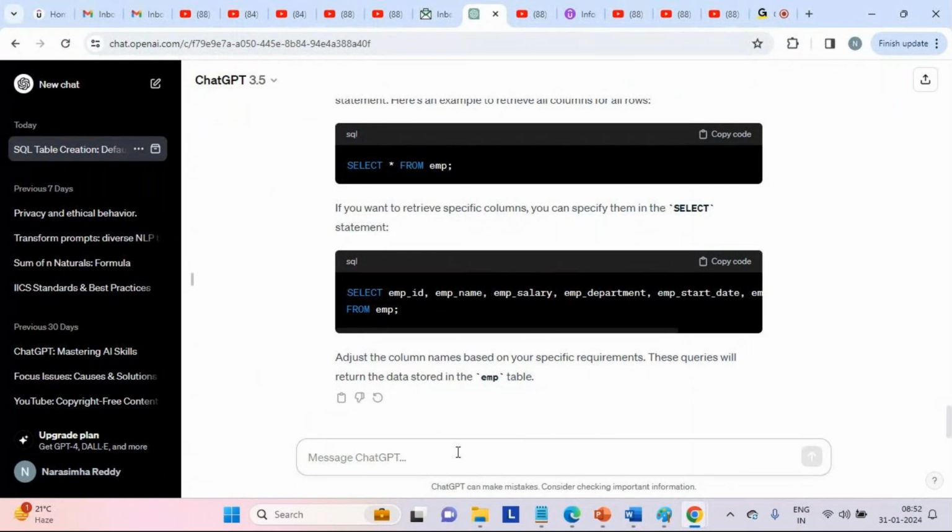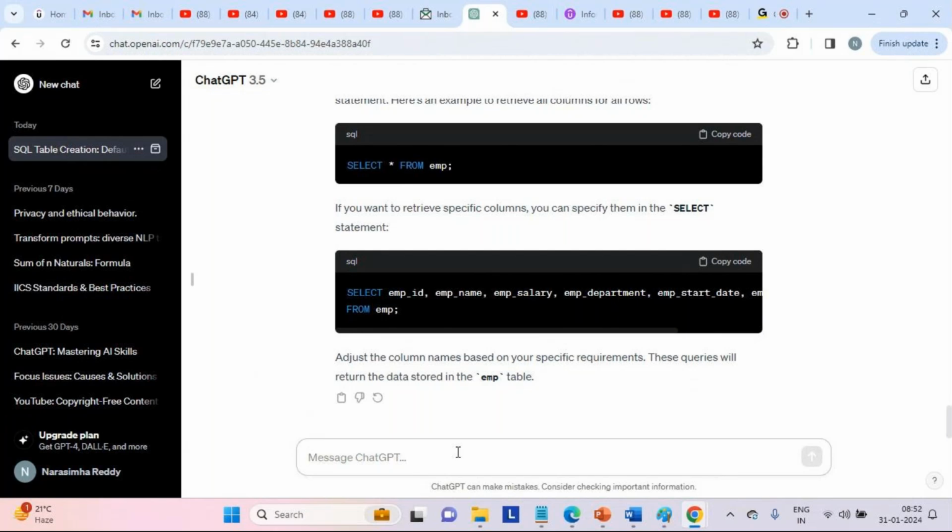Now, the next question. Once you are able to take care of this, can we create a stored procedure to calculate the sum of salary drawn from a given department? Let's ask for it.